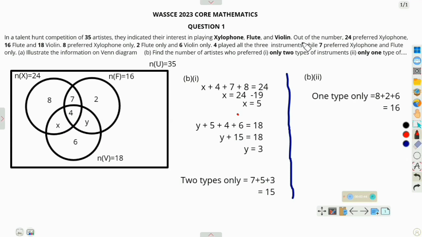It says that out of the number, 24 preferred xylophone. So we're going to pick one circle for xylophone, and that is n of X. So the number of X, which represents xylophone, is 24. In this case, this whole circle, the sum should be 24.